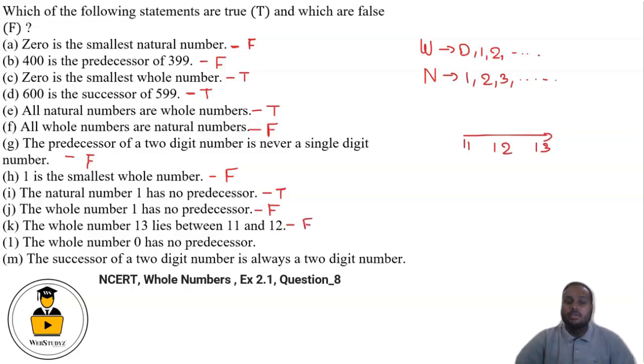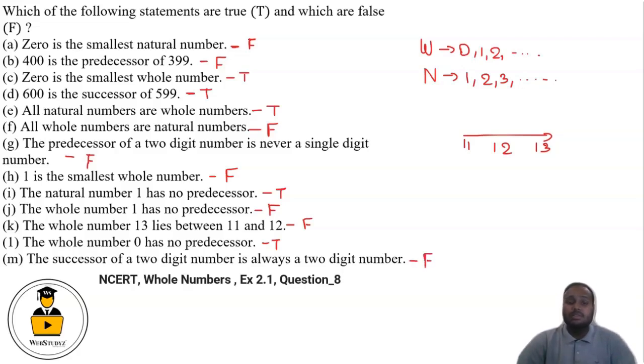Fine. Next, whole number 0 has no predecessor, which is true. And why is it true? Because going from 0 minus 1, we get minus 1. And minus 1 is not a whole number. Fine. Then M part, the successor of a two-digit number is always a two-digit number, which is not correct, which is false.